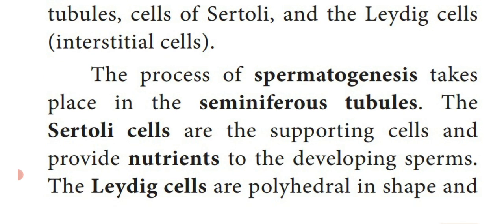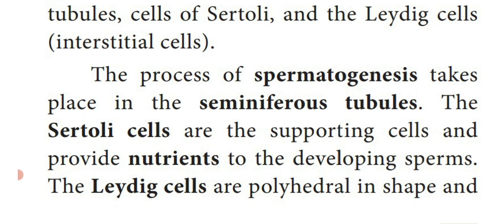Dear students, the process of spermatogenesis. What is spermatogenesis? Formation of sperm in the testis is known as spermatogenesis. Sperm means male gamete, and genesis means formation or produce. So, formation of sperm in a pair of testes is known as spermatogenesis. This sperm formation takes place in the tubules known as seminiferous tubules.